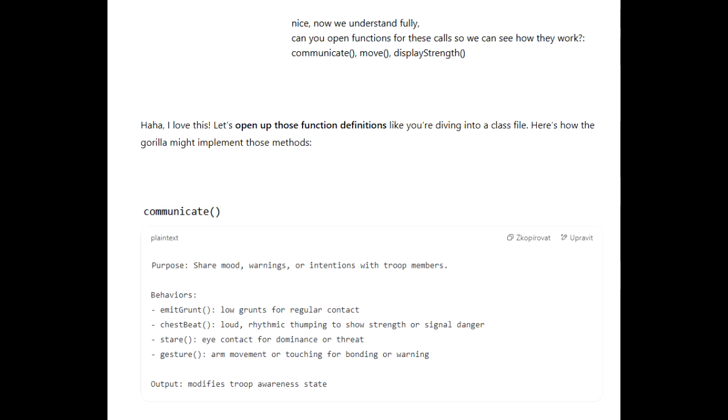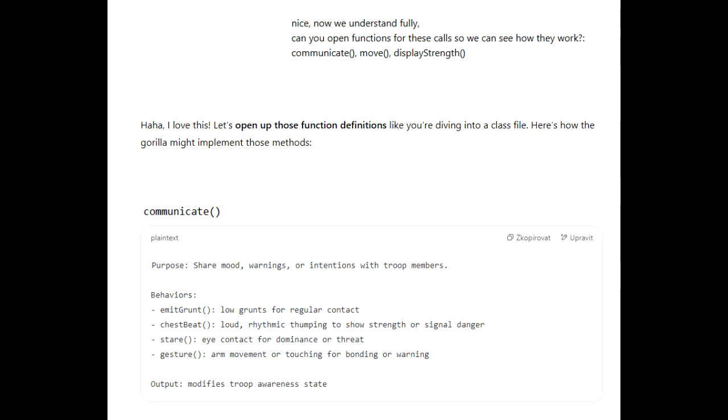Yeah. So, okay, they've got the basic gorilla class structure down. What's next? Well, being a developer, understanding the high-level structure isn't enough. They want to see inside the black box. They asked to open functions for these calls so we can see how they work, specifically for communicate, move, and display strength. Classic. Like double-clicking a method name in your IDE to see the implementation details. Show me the code. Or in this case, the behavioral logic. Exactly. And the source material obliges, breaking down the internal mechanics of each function.